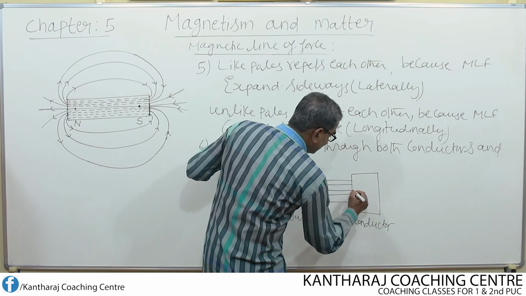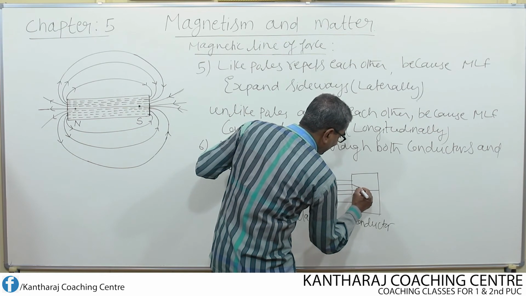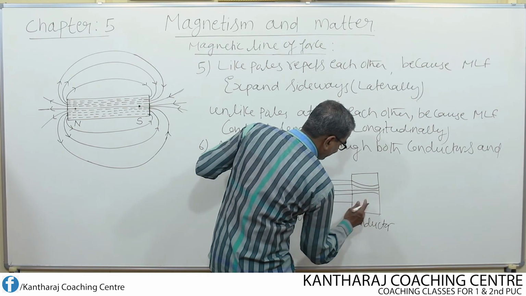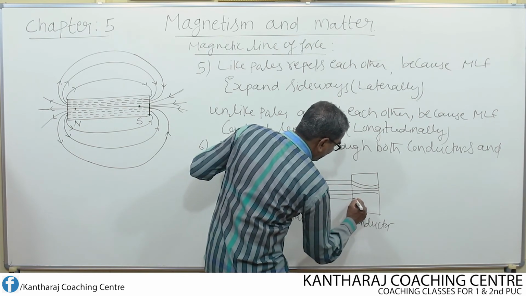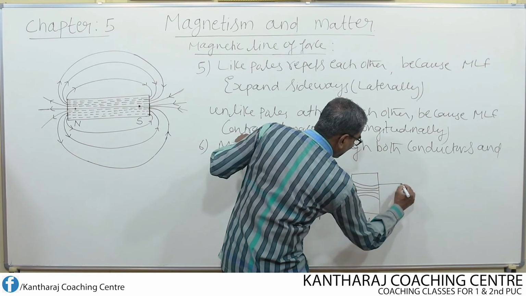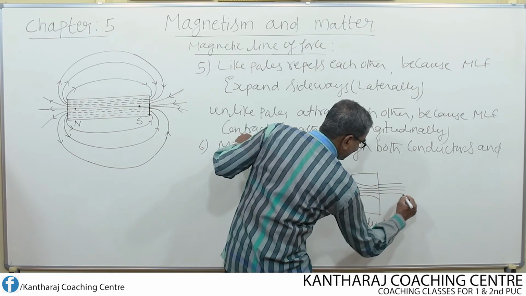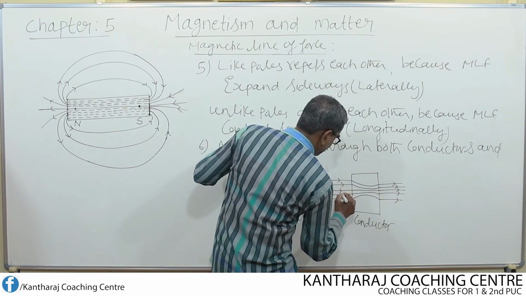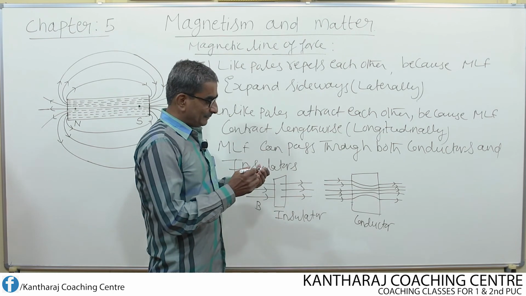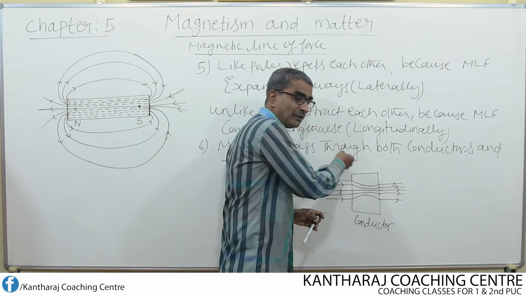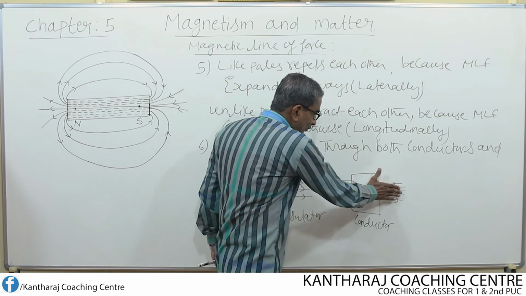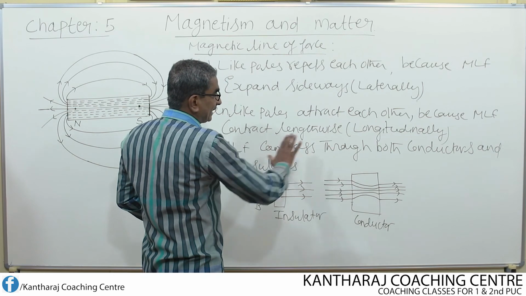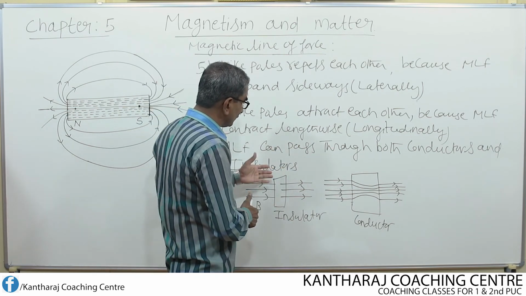what happens? Inside the conductor, we know very well that the field lines move closer to each other, but they do not intersect. Outside, the field lines maintain parallelism like this. So that is one difference. That means inside the conductor, the field becomes further strong. Outside it is uniform, here it is a strong field. So this is how the magnetic lines of force can pass through both conductors as well as insulators.